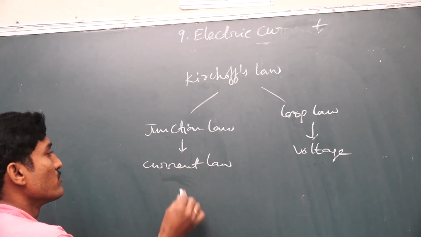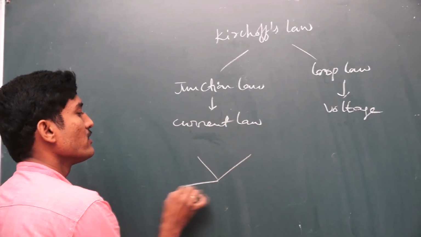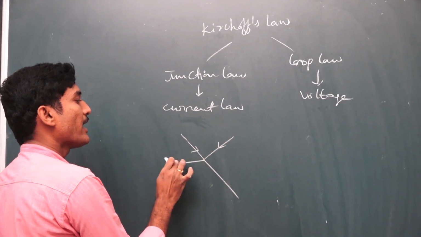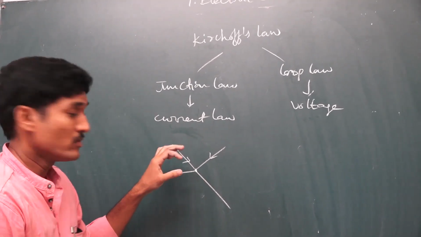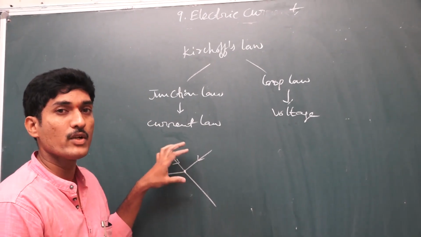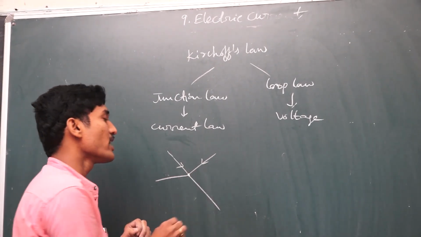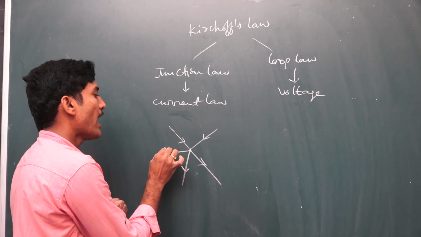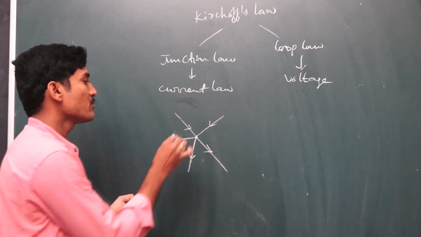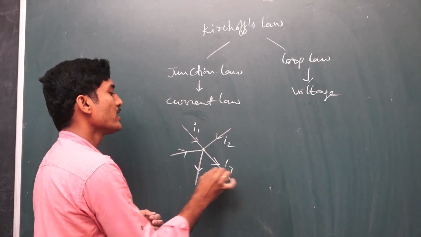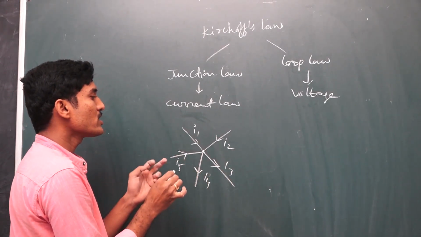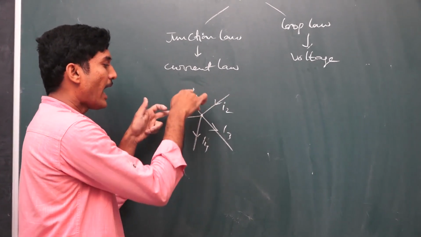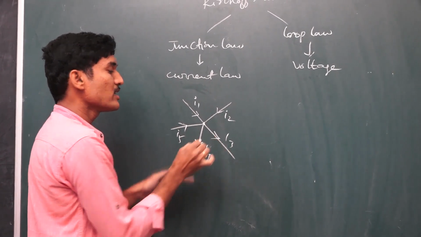At a junction, different electrical wires are combined together. More than 2 electrical wires meet at a point, and that point is the junction. Some currents are into the junction and some currents are away from the junction. Suppose these are currents I1, I2, I3, I4, I5. Here I1, I2 and I5 are into the junction, and I3 and I4 are away from the junction based on this arrangement.